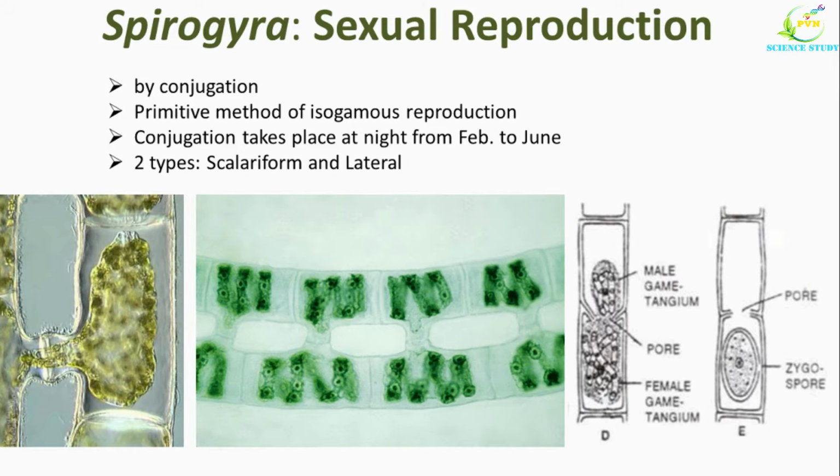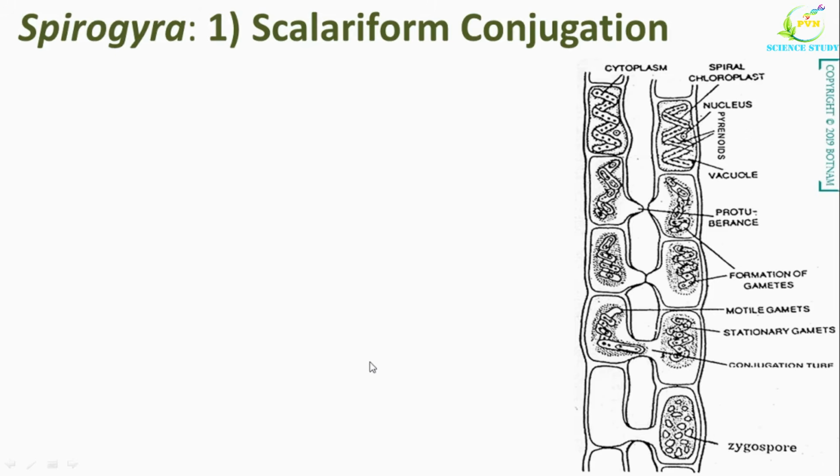The conjugation is of two types, that is scalariform and lateral conjugation. These are the photographs which show the conjugation process in Spirogyra. This is the scalariform conjugation and this is the lateral conjugation. We will study both the conjugations one by one. First of all, we will study scalariform conjugation. This is the diagram which shows scalariform conjugation in Spirogyra.